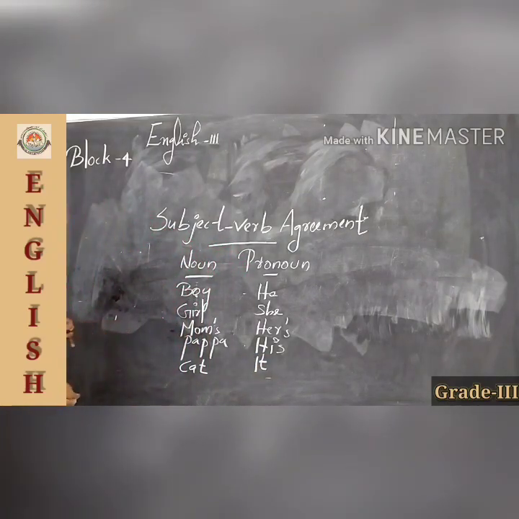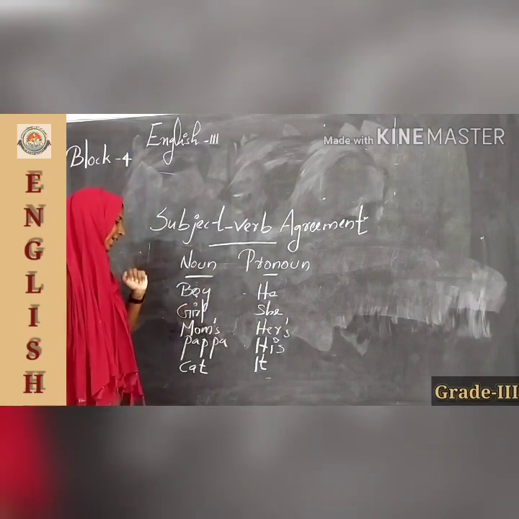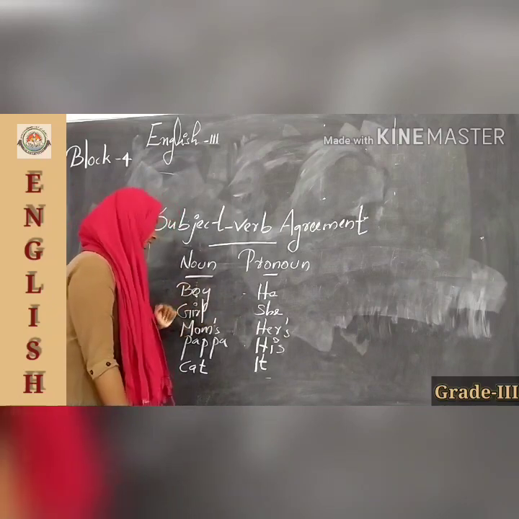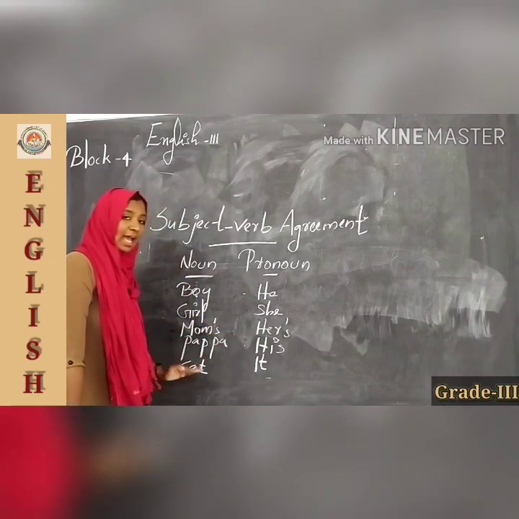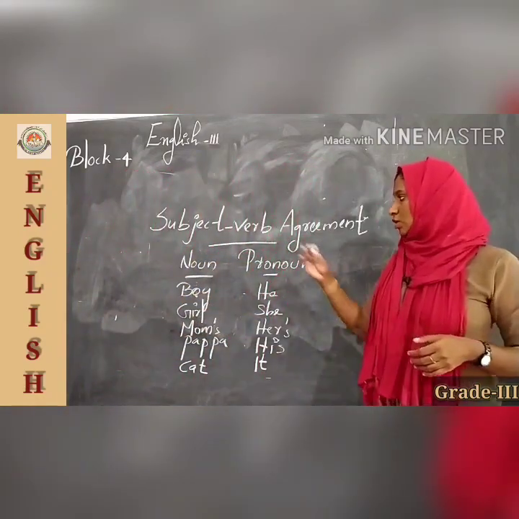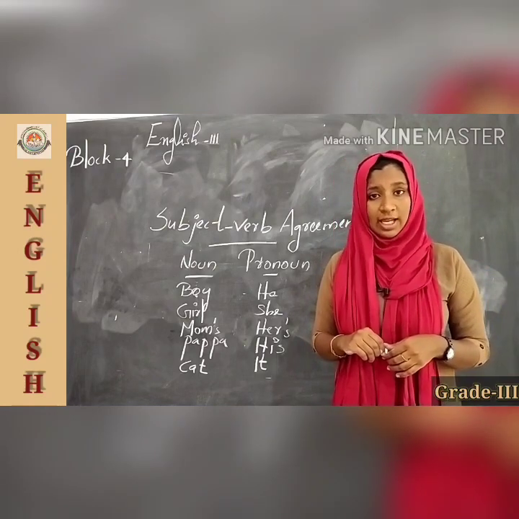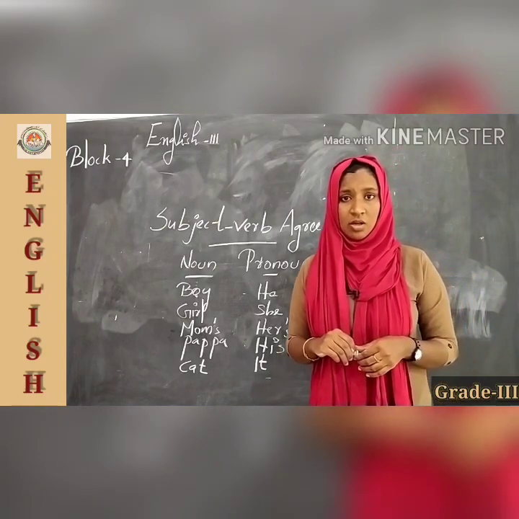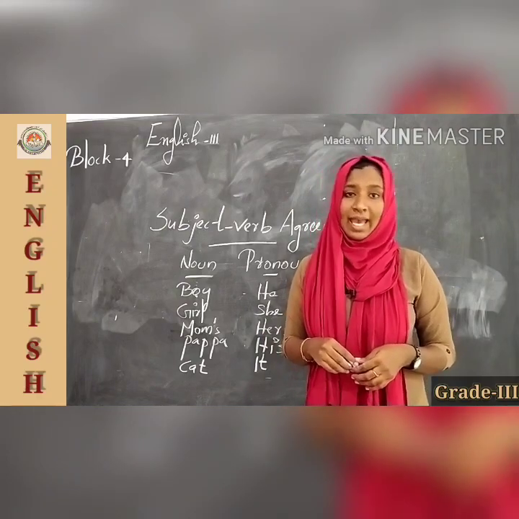Is it clear? That means boy, the pronoun is he; girl, she; mom, hers; papa, his; and cat, it. Is it clear? So this is the difference between nouns and pronouns. Okay, understood children? Okay, then we move to subject verb agreement.